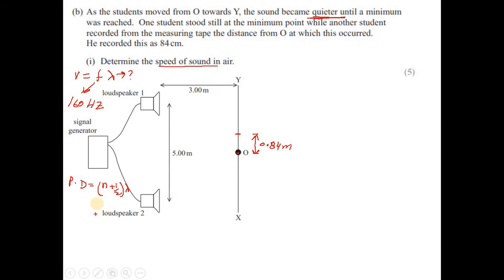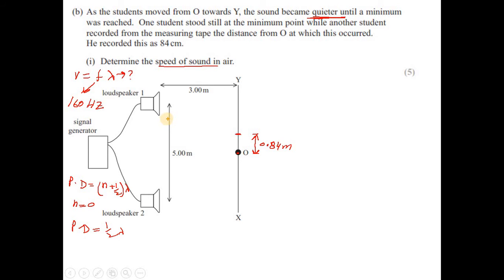So for that first position, n will be equal to 0. So path difference is equal to half of the lambda. Clearly, if we can figure out the path difference between the two sounds reaching this position, we can find the wavelength.